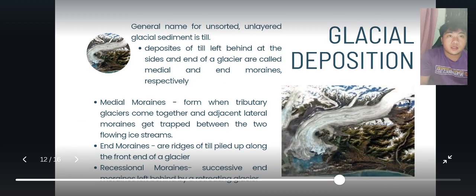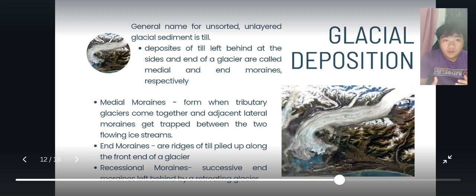Next we're going to talk about glacial deposition. In general, this is for the unsorted, unlayered glacial sediment called till. This might be deposited as till left behind at the sides and the end of the glacier, called lateral and end moraines respectively. Now let's talk about the medial moraines.